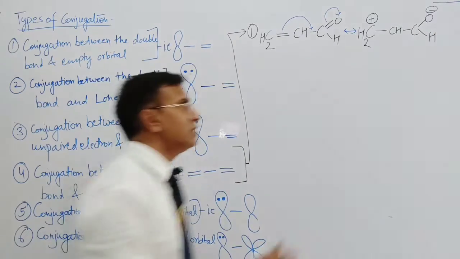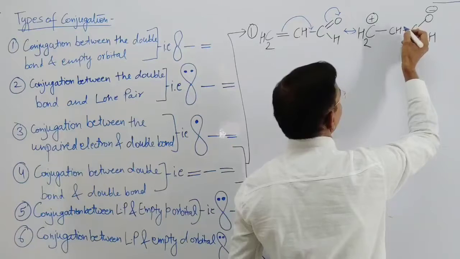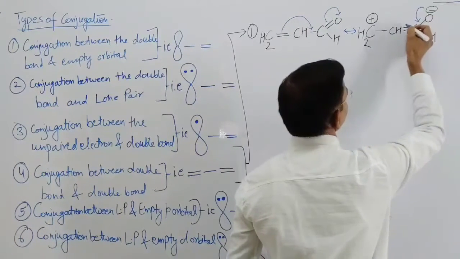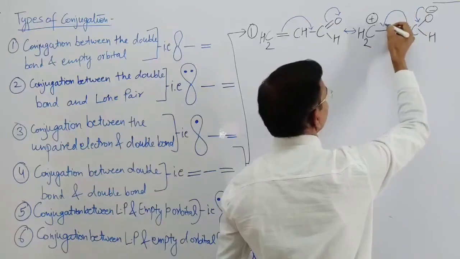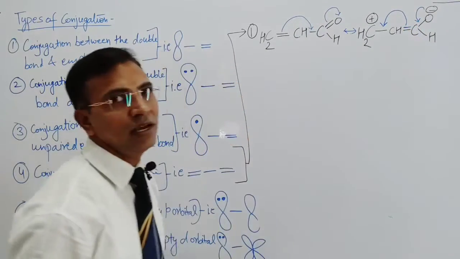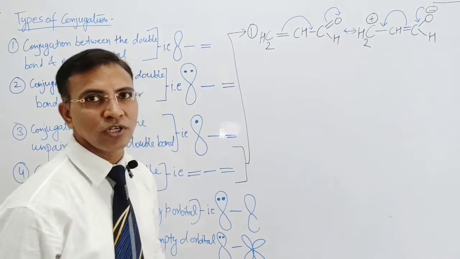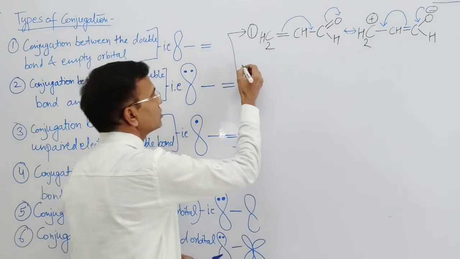So here again this positive charge attracts the pi electrons of the double bond. Now this double bond comes to this side, and again this species is formed, right? So this is the first question. Now come to the second question.